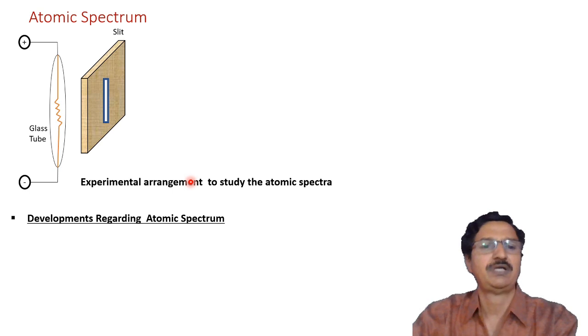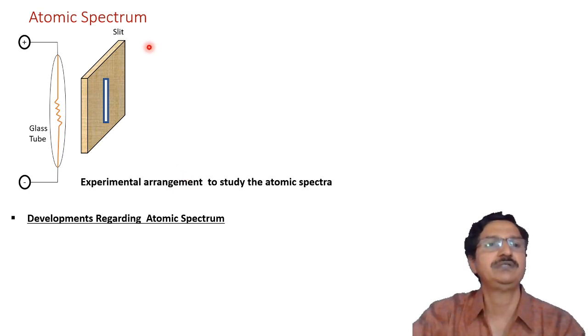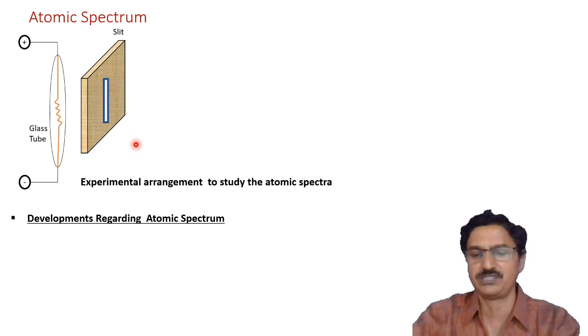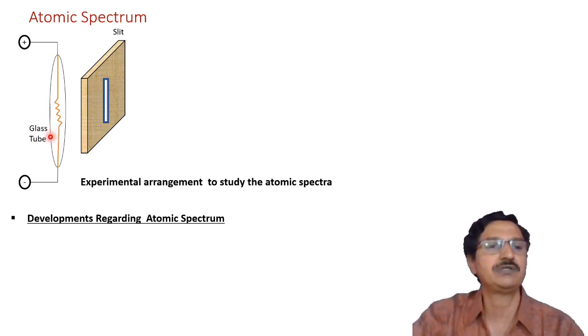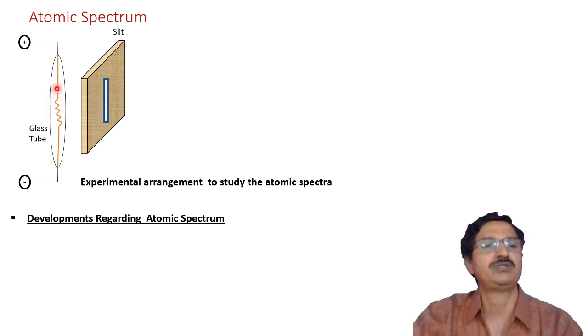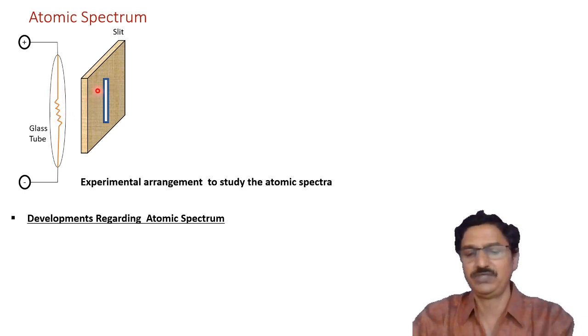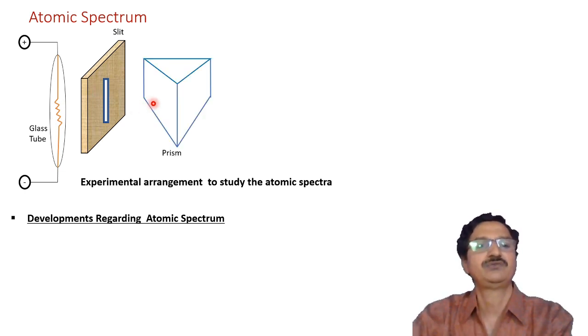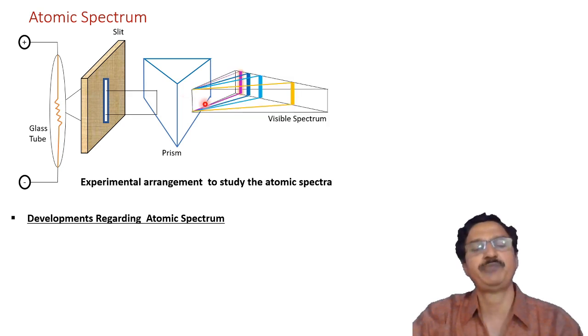Then one important aspect we have to see here is the atomic spectrum. Here we can see the experimental arrangement to study the atomic spectra. A glass tube is required, which is filled with the gas atoms or the material whose atomic spectra is to be studied. Then we require a slit so that the beam will be made parallel. Then the outcoming rays are incident through a prism, and we can observe the atomic spectra.